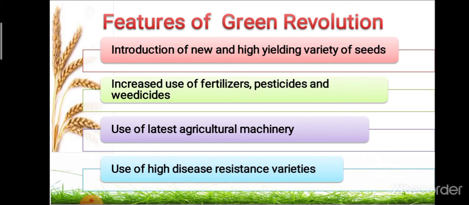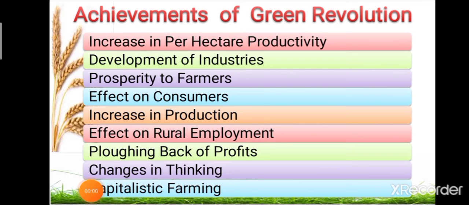Okay, so these are the different features of Green Revolution. The first one is introduction of new and high yielding varieties, then increased use of fertilizers, pesticides and weedicides. The third one is use of agricultural techniques or machineries, and the last one is use of disease resistant varieties. After the features of Green Revolution, the next point is the different achievements of Green Revolution.